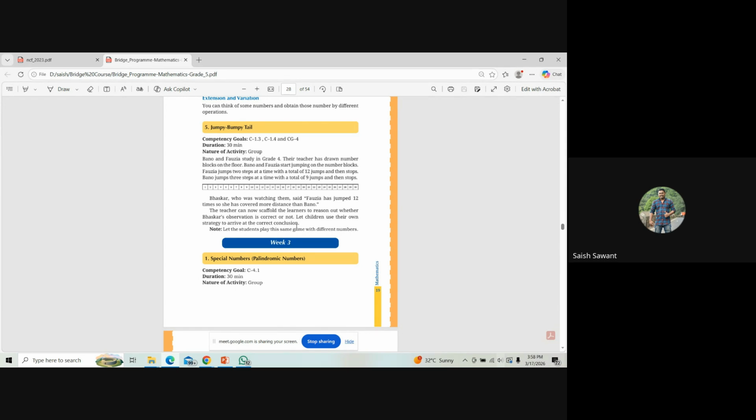The same activity with different numbers can be taken on the playground or also in the classroom if the space is enough. Okay. Next we have palindromic numbers. That is a special number. So what is this activity? You have to create a table and a worksheet and give it to the students.